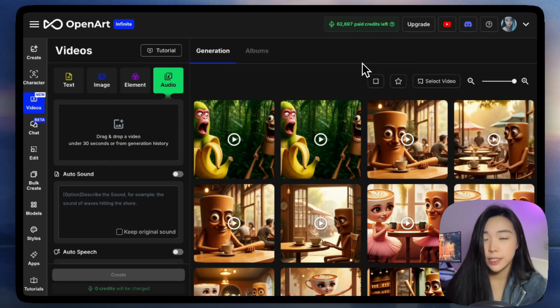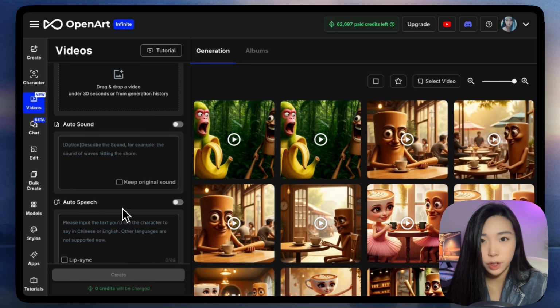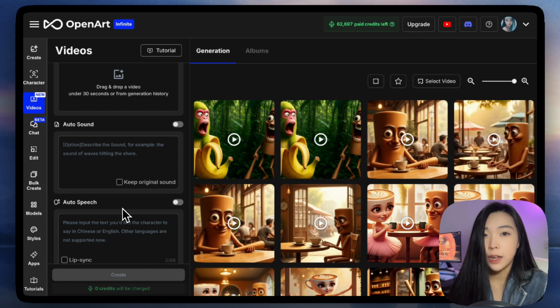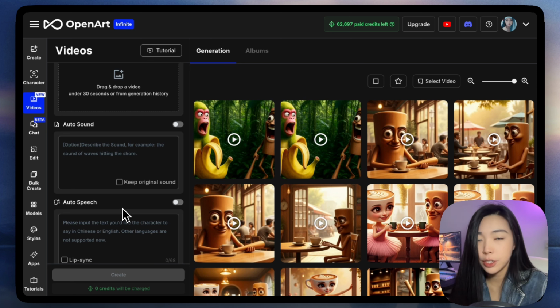It's super fun and easy to turn our clips into a video like that. For audio, there are auto sound and auto speech features on OpenArt, but they're pretty beta. And as I always say, they will get better, and you know I always keep my promises. For now, my personal favorites are 11 Labs for good speech generation and Suno for music generation.